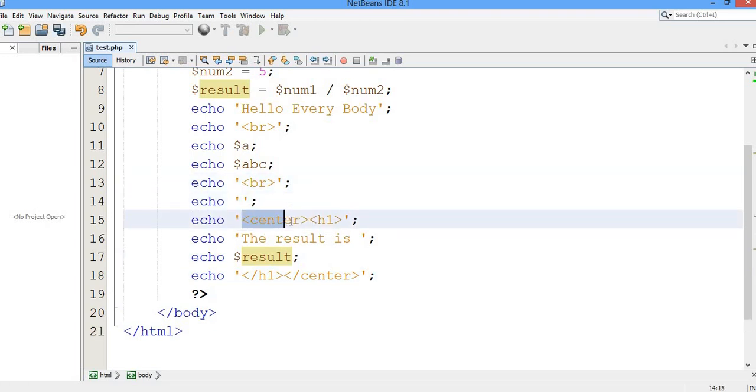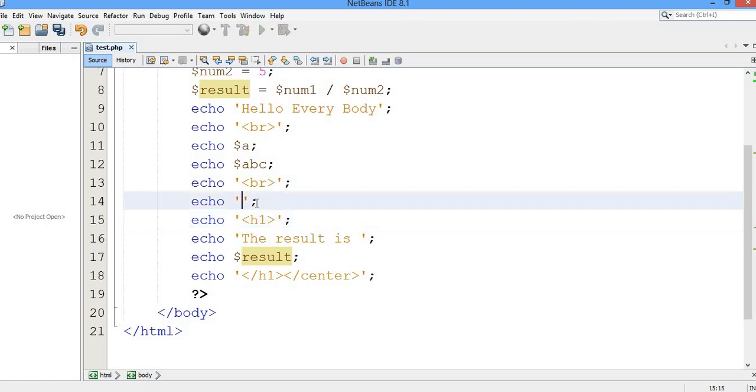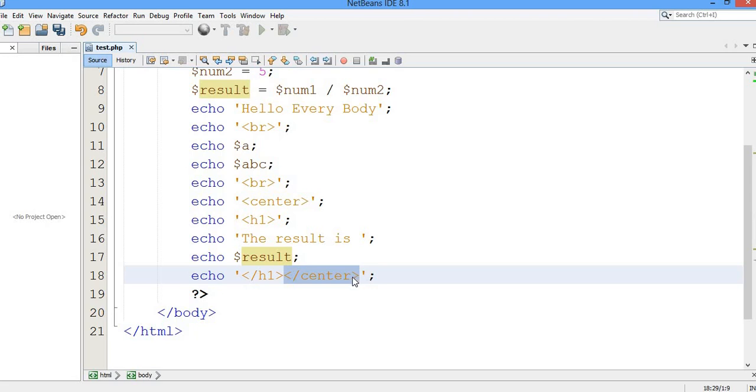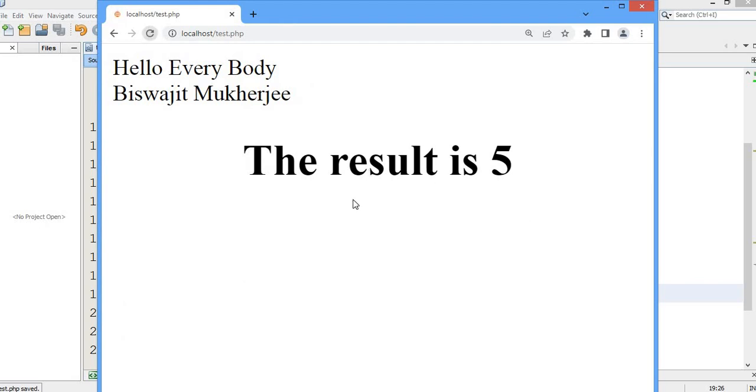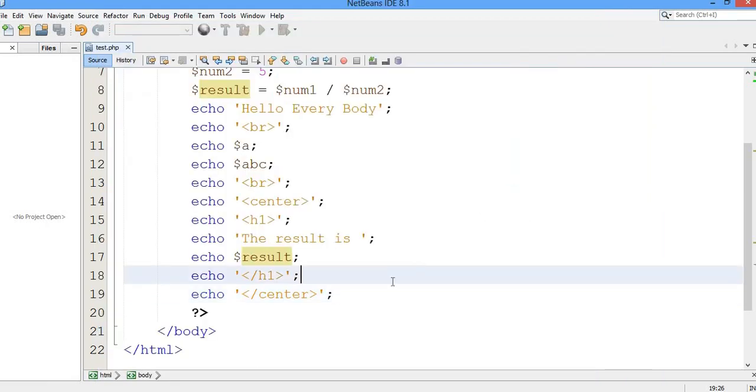I'm just showing you the ways. You can write here in a new line also. If you wish, you can take a new echo to print that. It's totally okay. Now here you can print, right? This will also work in the same way. Nothing will be changed, right?